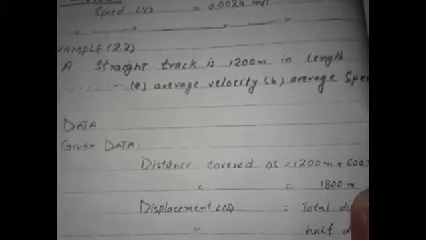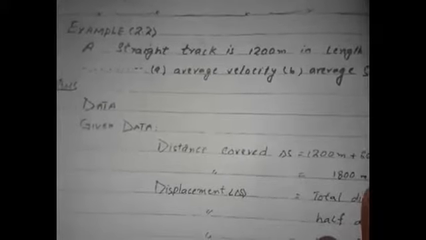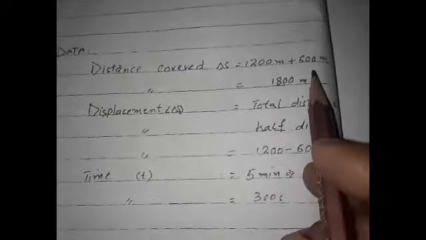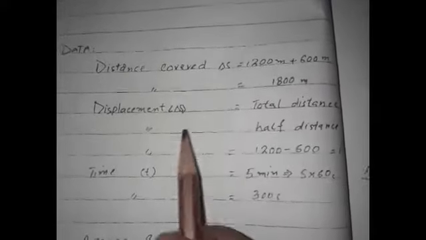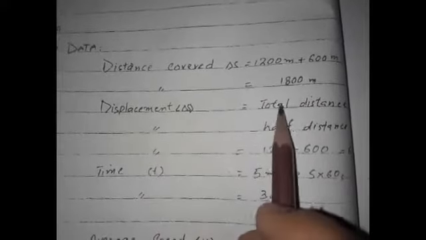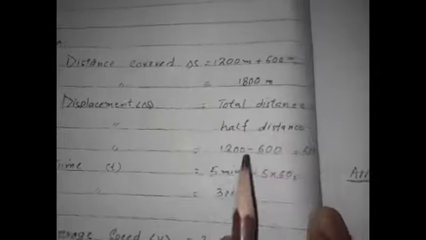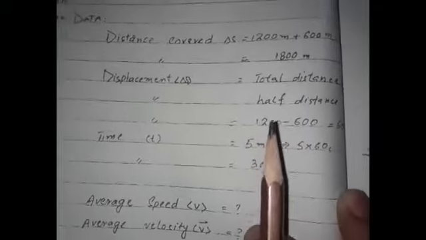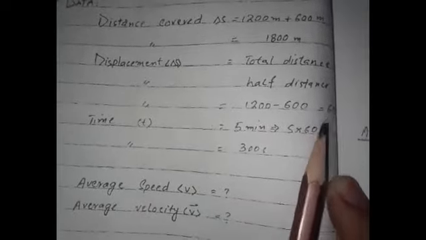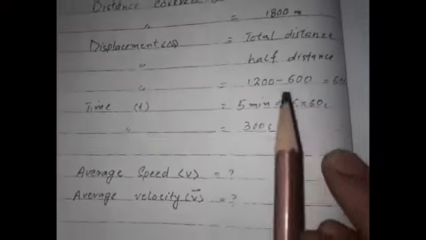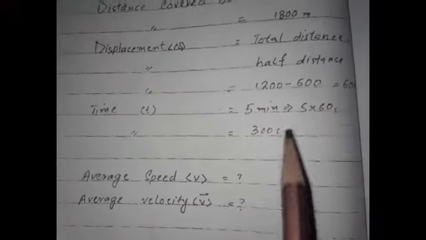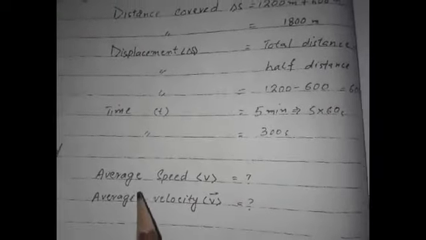Now coming towards example number 2.2. A straight track is 1200 meter in length. Find the average velocity and the average speed. Write down the complete example from the book. Given data: distance covered is equal to 1200 meter plus 600 meter is equal to 1800 meter. Displacement delta s is equal to total distance minus half distance. 1200 minus 600 is equal to 600 meter. Time is 5 minutes. 5 multiplied by 60 seconds is equal to 300 seconds.